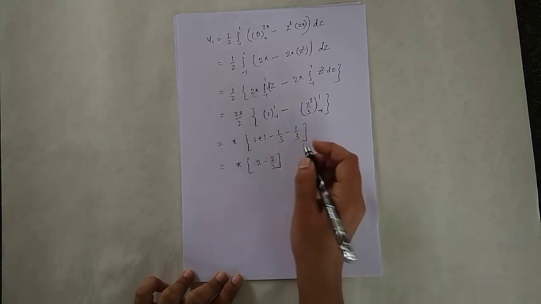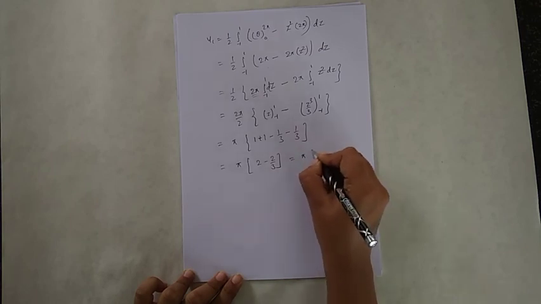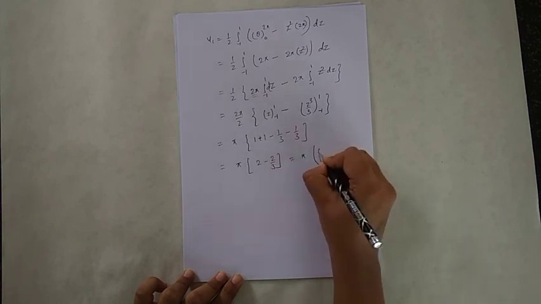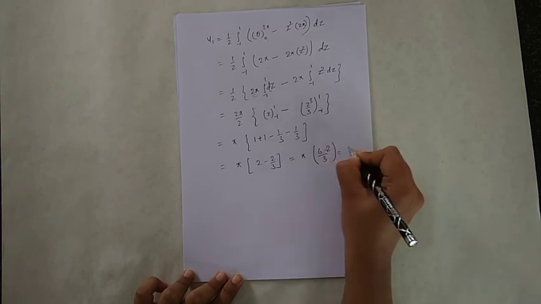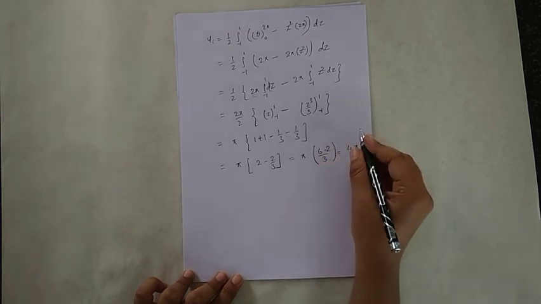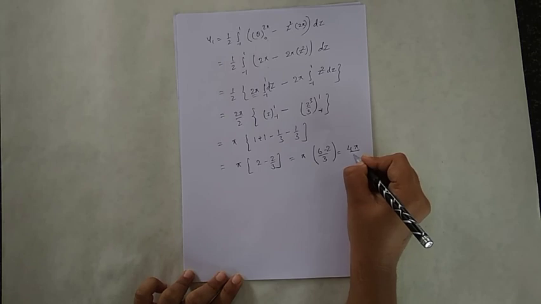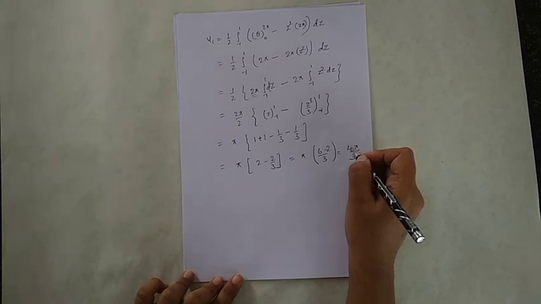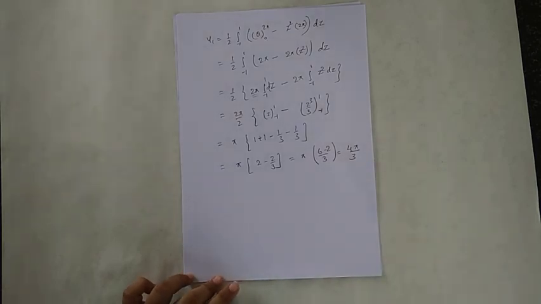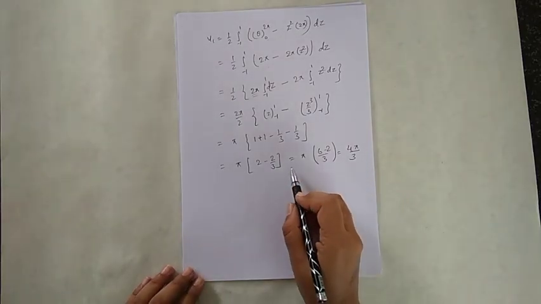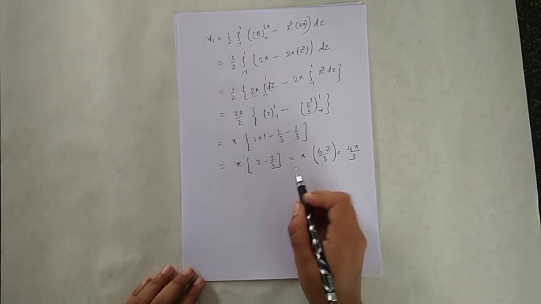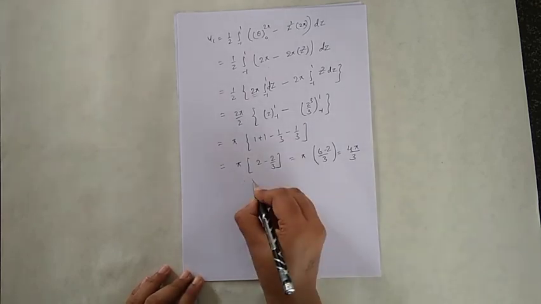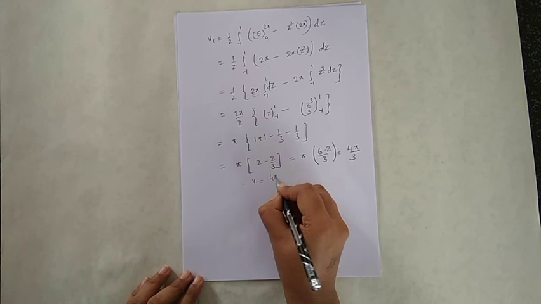So that is pi into 6 minus 2 by 3, which is equal to 4 pi by 3. The value of V1 is 4 pi by 3.